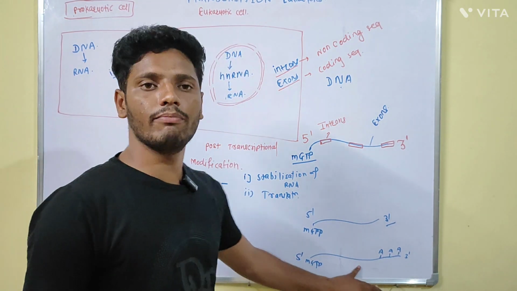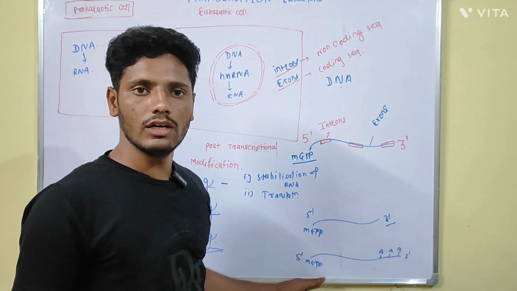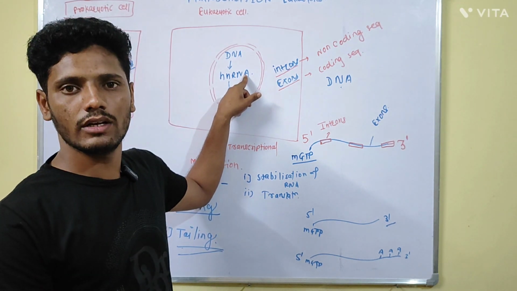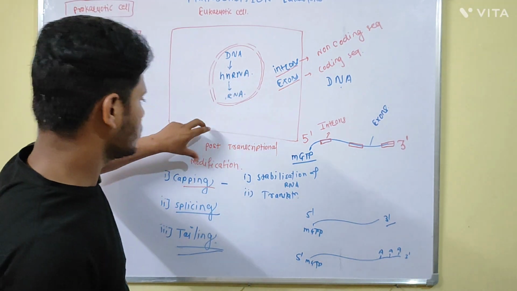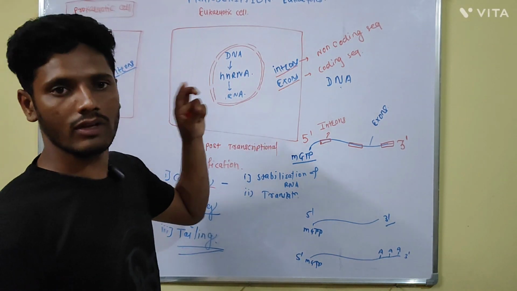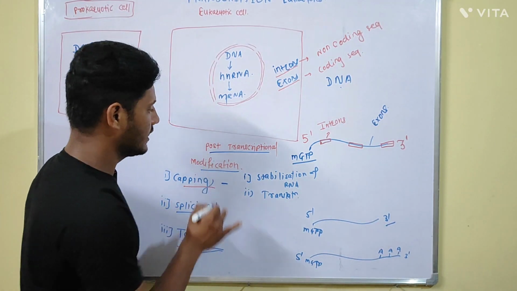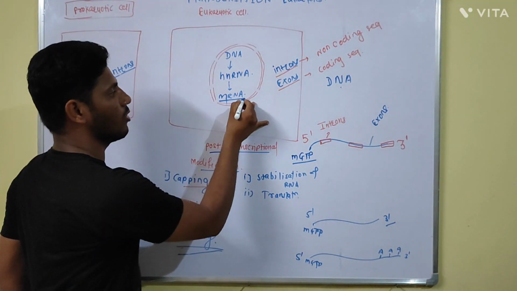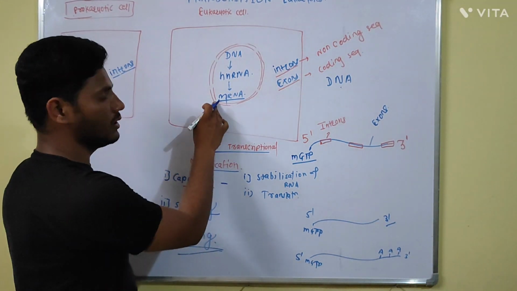Now this is fully matured RNA, and this HnRNA is converted into the fully matured mRNA. Heterogeneous nuclear RNA is non-functional, does not undergo the translation process, and is non-active also. After capping, splicing, and the tailing process, it is converted into the functional active mRNA. Remember, all this post-transcriptional modification takes place inside the nucleus itself. After fully matured mRNA is formed, it will enter into the cytoplasm through the nuclear pore.